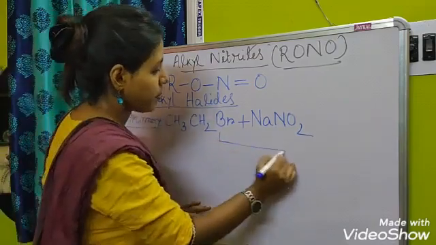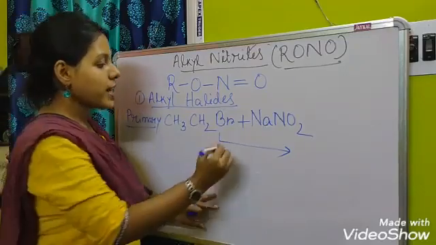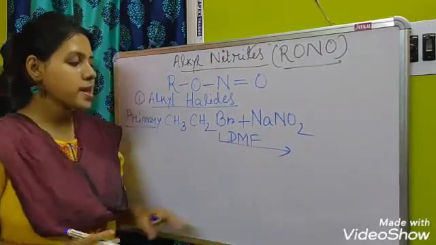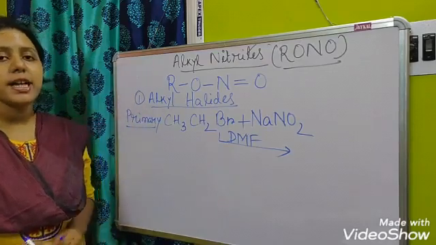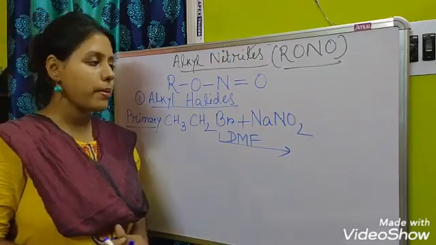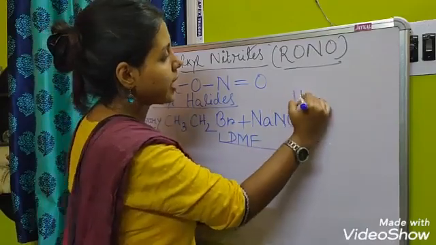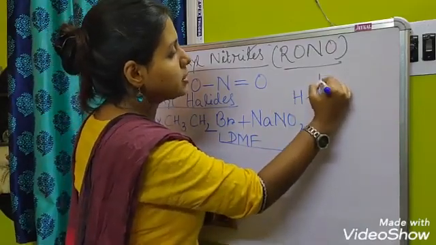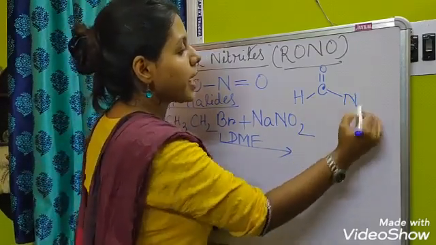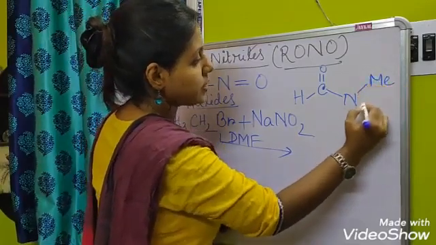Now, which solvent should we use here? That is DMF. What is the full form of DMF? That is dimethylformamide. Dimethylformamide has the formula just like formic acid, H single bond carbon, double bond oxygen, single bond nitrogen, with two methyl groups.